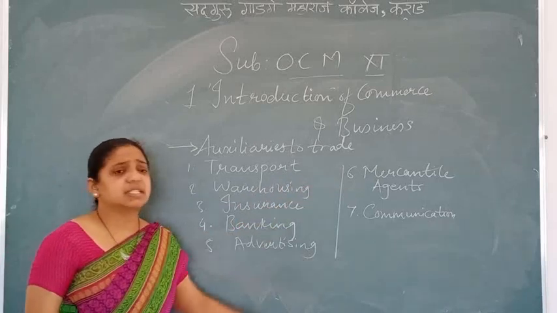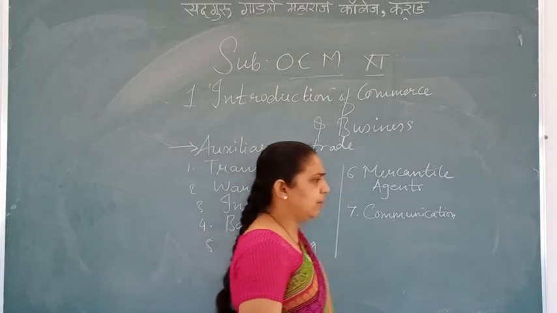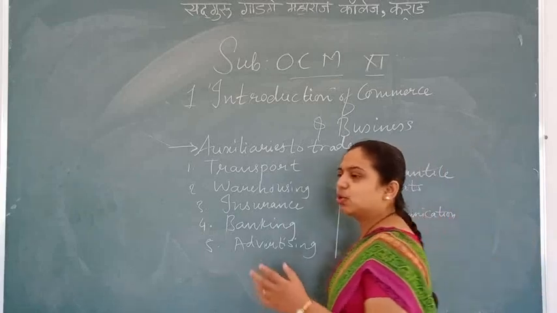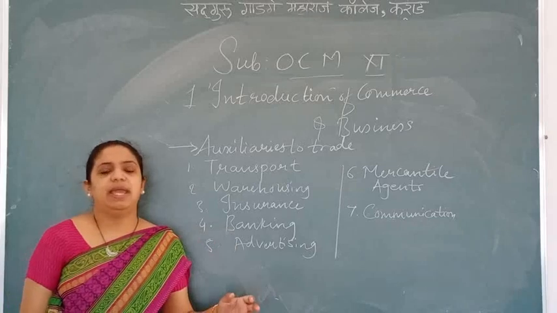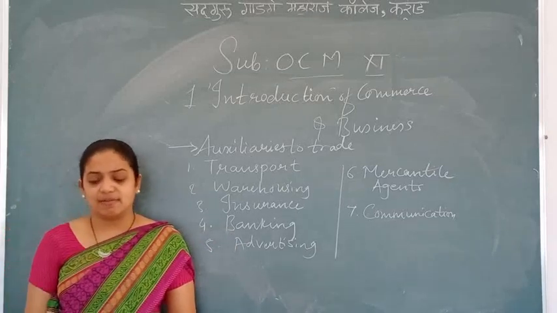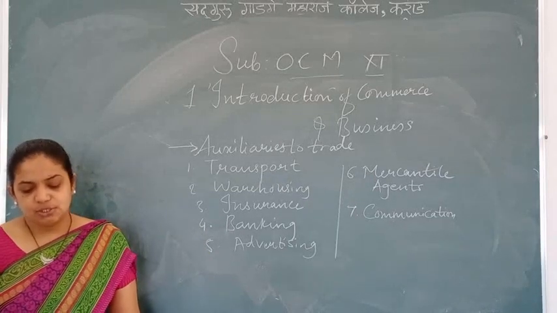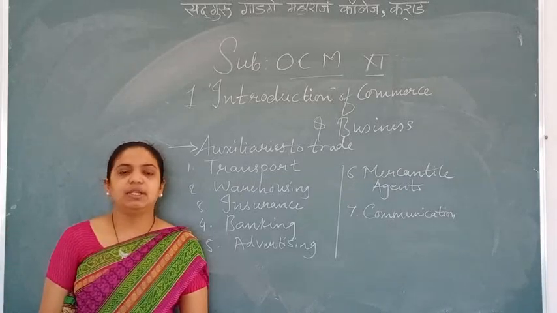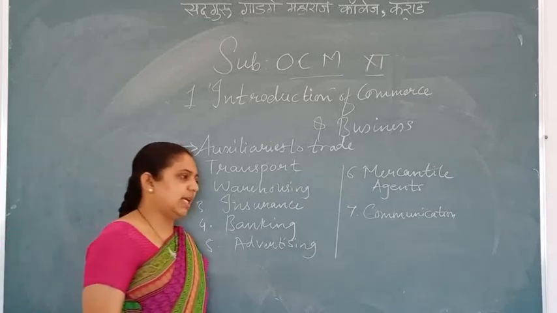Next, number 6 is mercantile agents. Now you know who agents are? An agent is one who is said to be a middleman. Middleman means what? Those who connect two people in the form of an agent. Mercantile agent: customers are scattered over a wide area, and it is not possible for the seller to contact the customers. So this difficulty can be solved by a mercantile agent. They bridge the gap between the buyer and the seller. Broker and estate agent are some examples of mercantile agents.